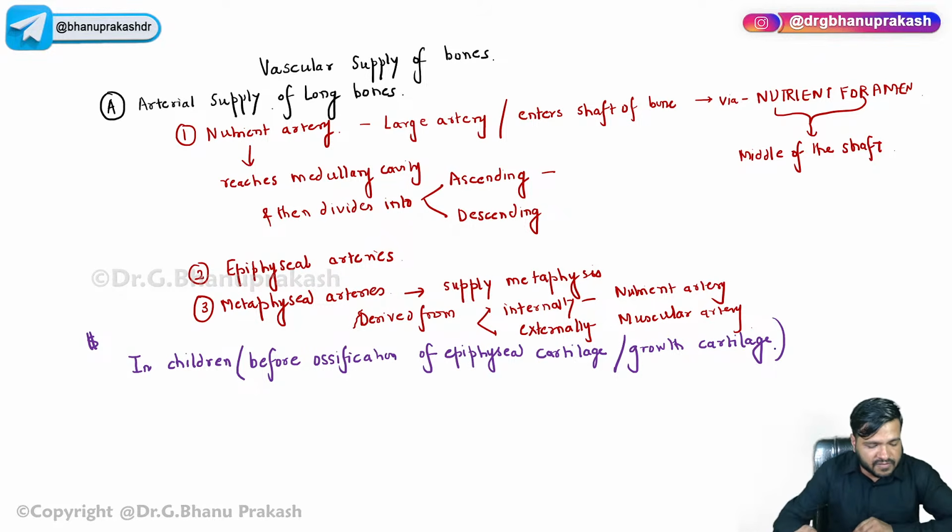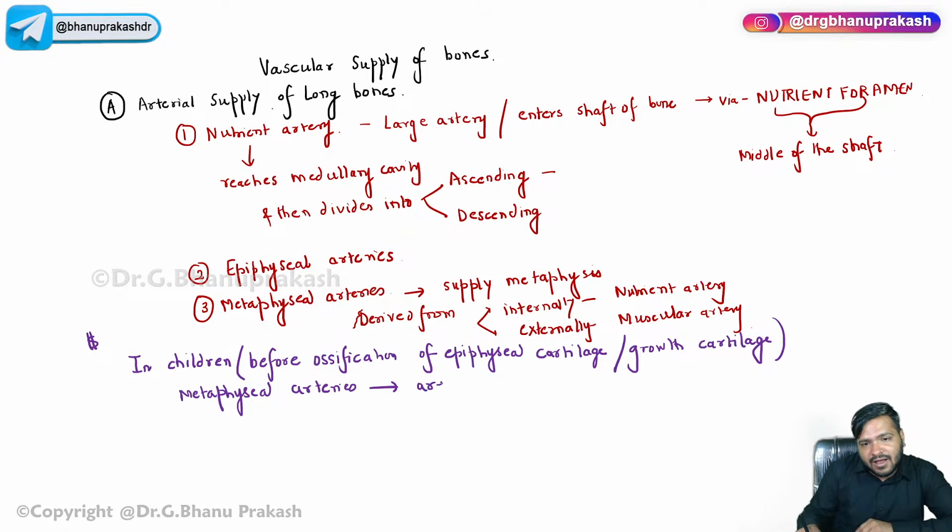In children, before ossification of the epiphyseal cartilage or the growth cartilage, the metaphyseal arteries are end arteries.